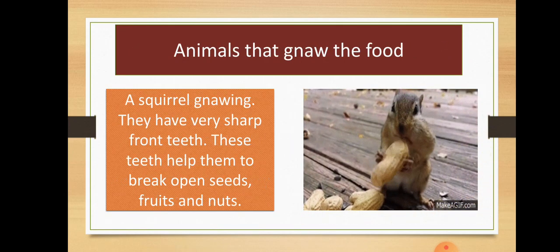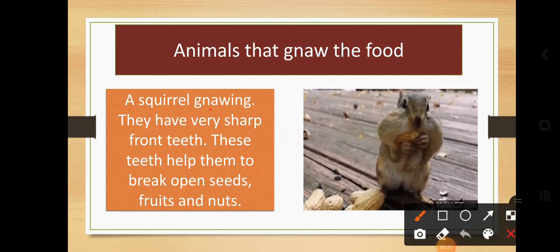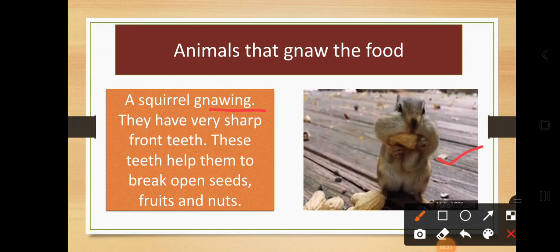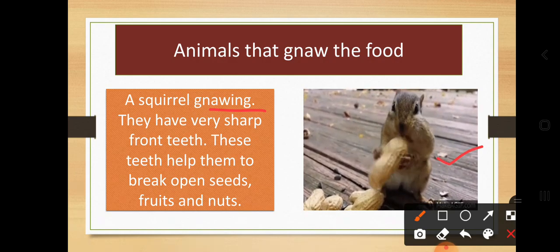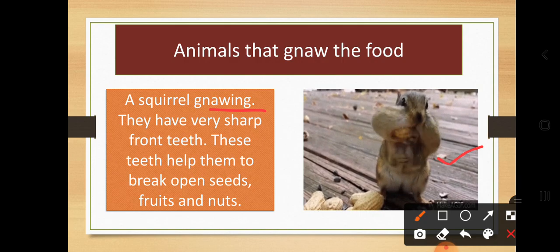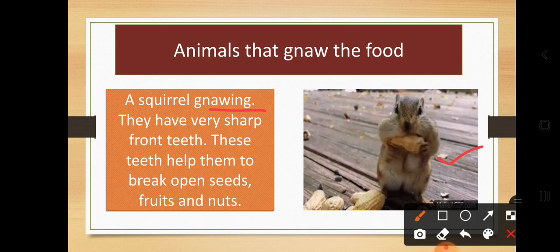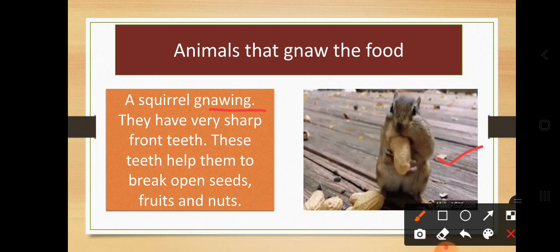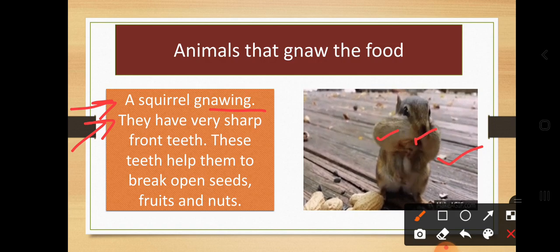Similarly, some of the animals are gnawing things. You can see how this squirrel is gnawing these peanuts. You can see on the screen how this squirrel suddenly takes its peanuts, and later on it is going to gnaw the food. So a squirrel is gnawing. It has very sharp front teeth. You can see here they have very sharp front teeth.